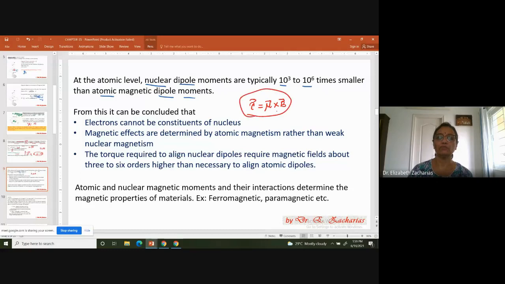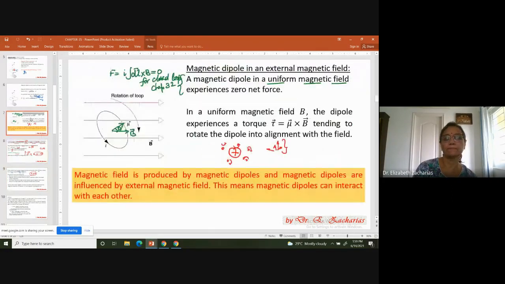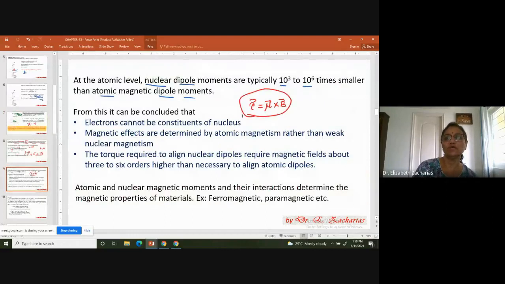Tau equal to mu cross B. You have already written tau is equal to mu cross B. So if mu is 10 to the power of 3 to 10 to the power of 6 times smaller than that of the atom, that also means that the torque required to align it is correspondingly small.